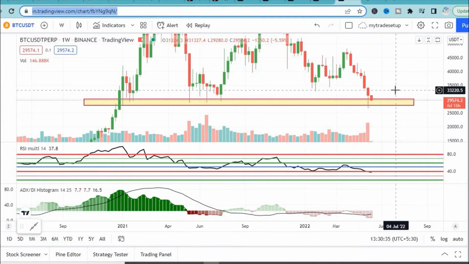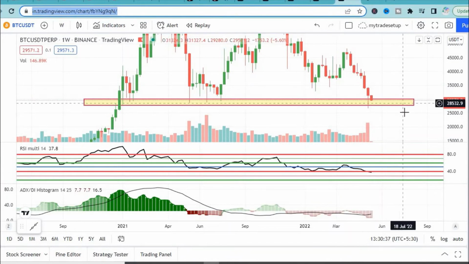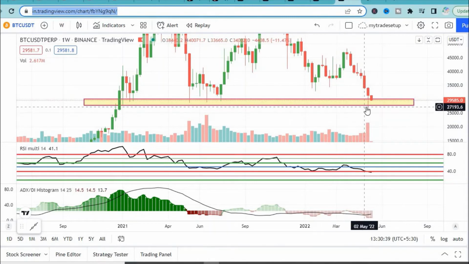If you review this weekly chart, we can clearly see it took one bounce from the support level this week. Again, it's going within this band itself. Let's see whether it's able to hold through. But there are some other signs telling us that the fall may be arrested for now. For that, you can watch my previous videos.